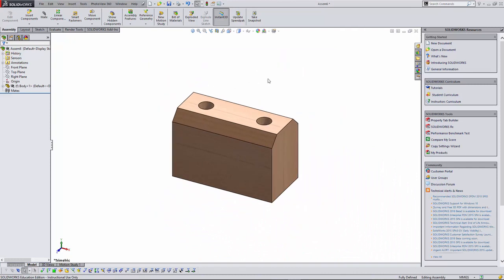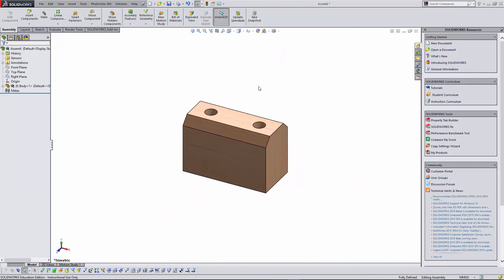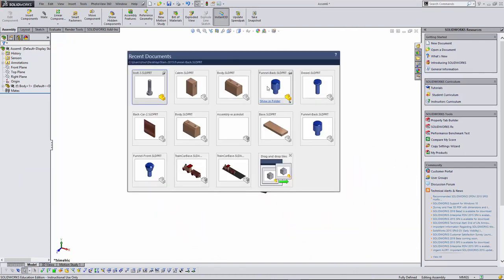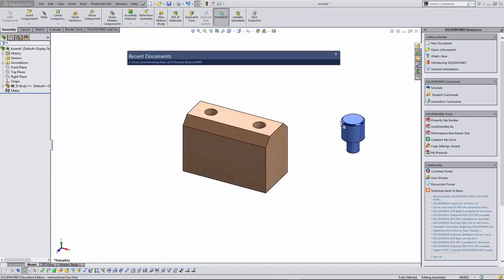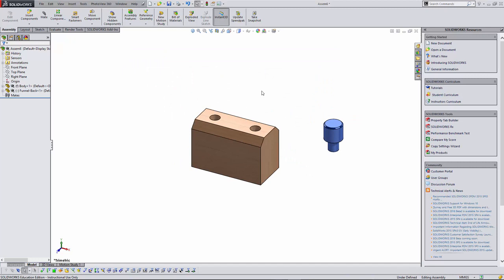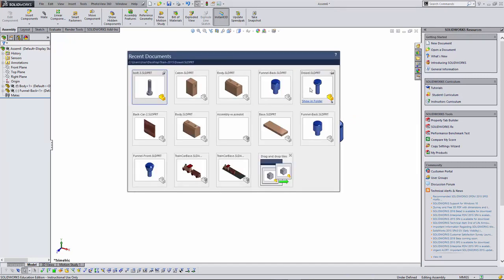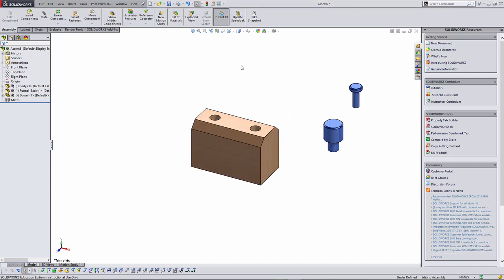Press F, I'll zoom in or out. Press R again. We'll drag and drop the funnel back. Select funnel back, and we have two parts into the assembly. Press R again and drag and drop the dowel into the assembly. Drag and drop all parts into the assembly and create a train using the mates command.